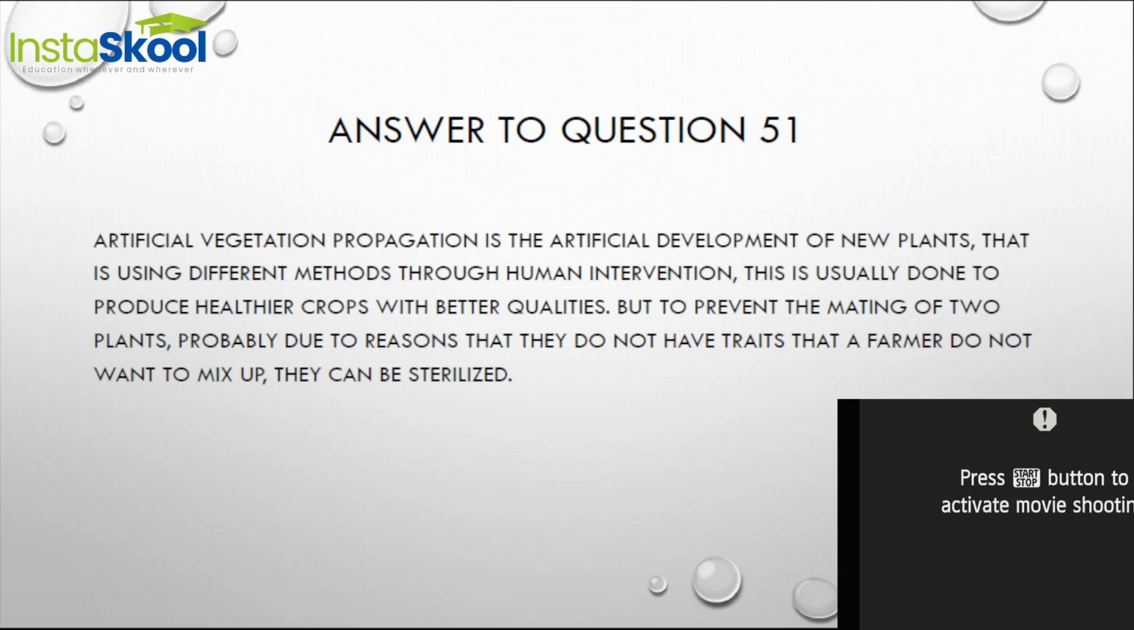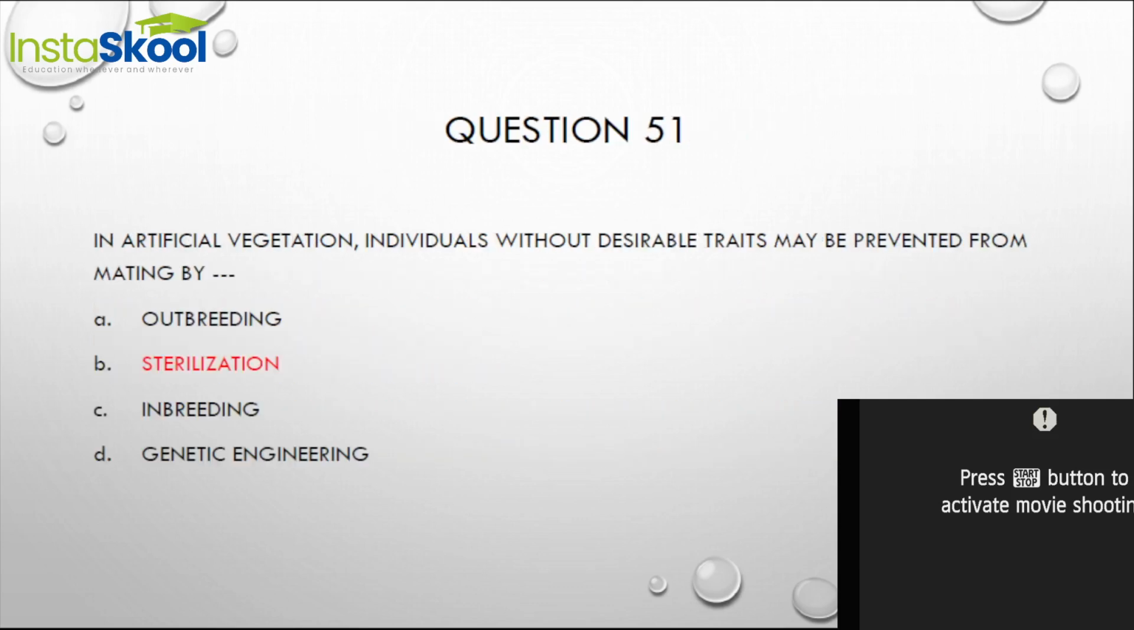But if we want to prevent the mating of two plants, probably because they do not have traits that the farmers want, they do not want them to mix up, they can be sterilized. So our answer is option B. Sterilization can be done to prevent individuals that do not have desirable traits from mating.